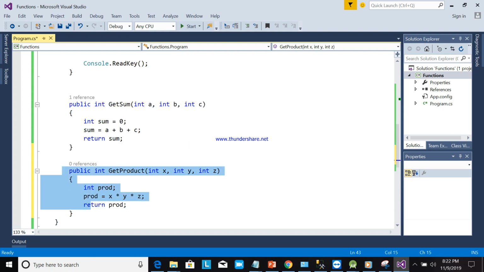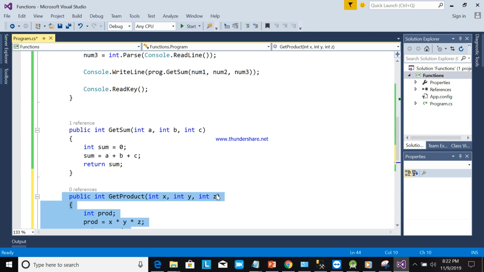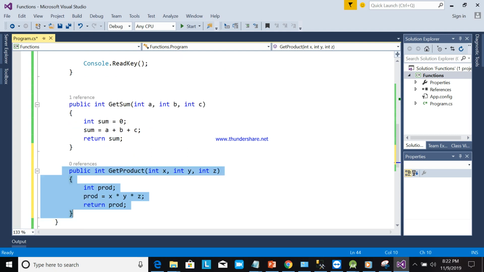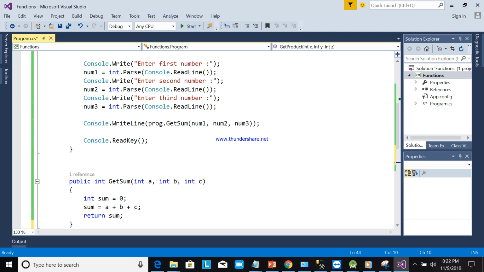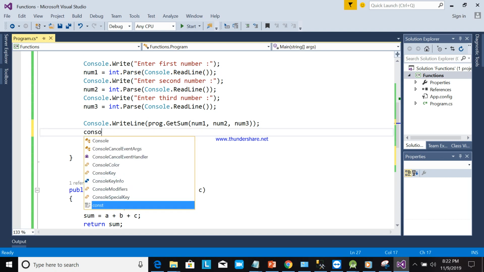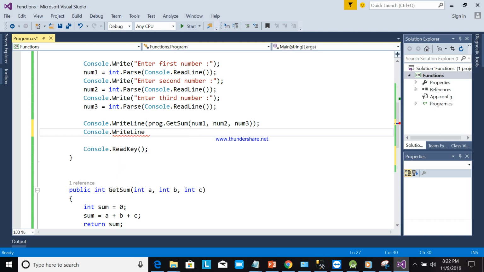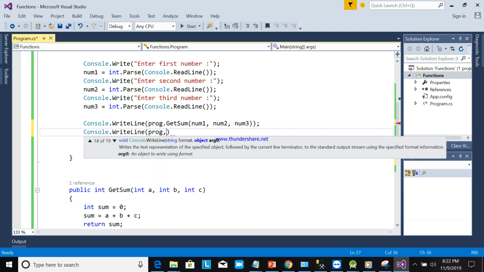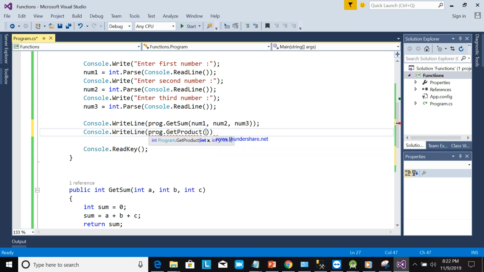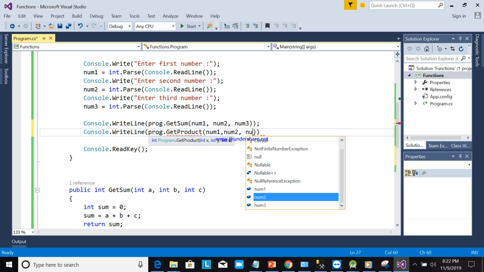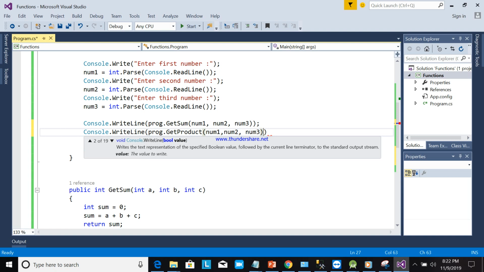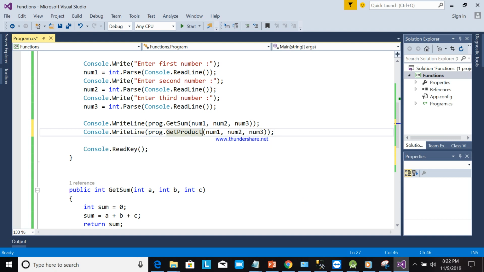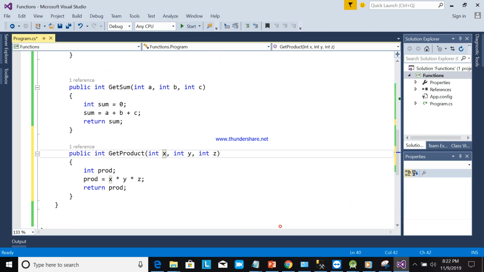How to call this one in the main so that you can display the output? To call that one is like this: Console.WriteLine prog.GetProduct. We put here num1. We will pass the data to three parameters, which are x, y, z.